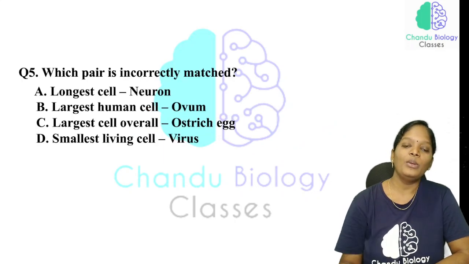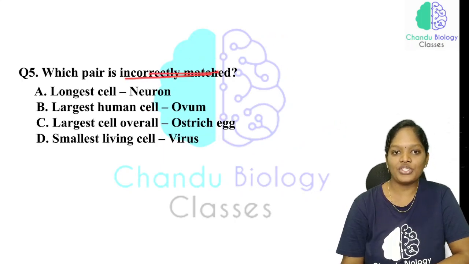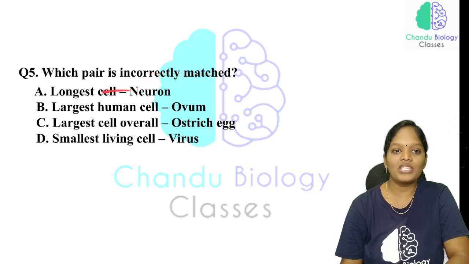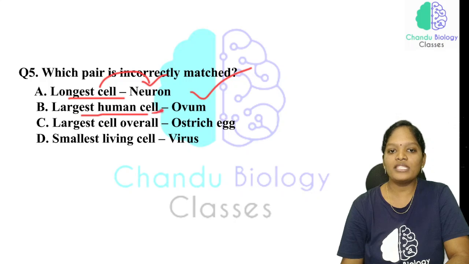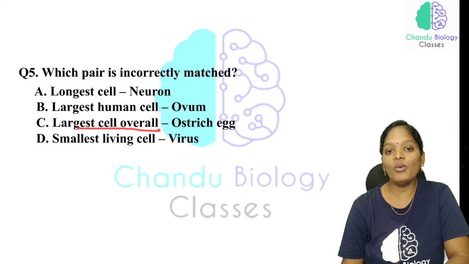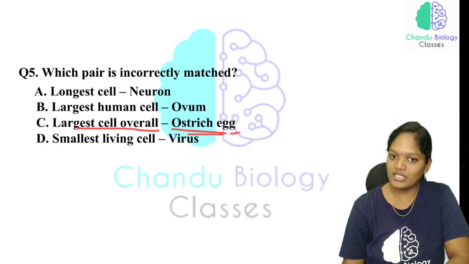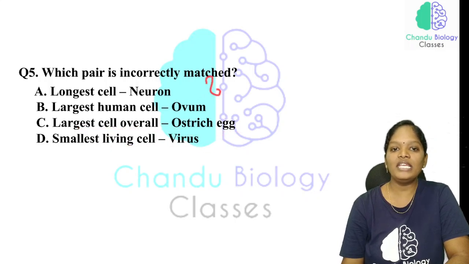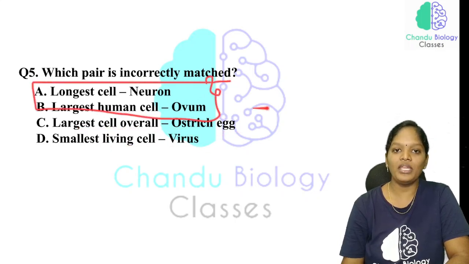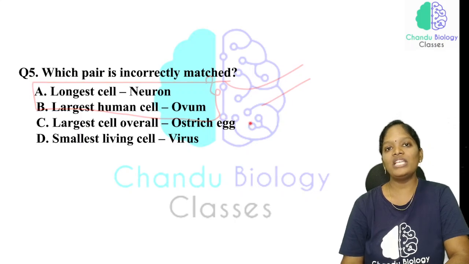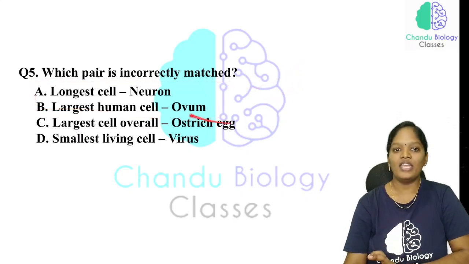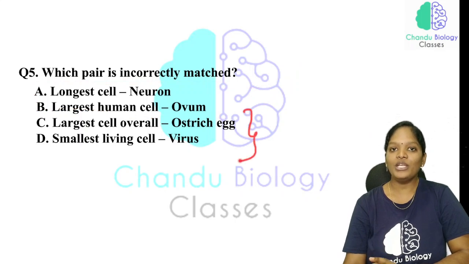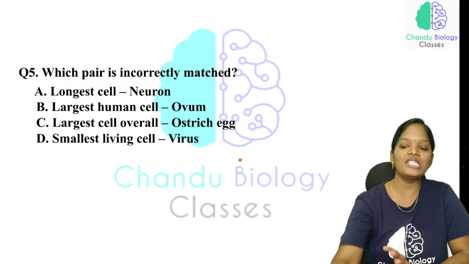Now, which pair is incorrectly matched? The longest cell is the neuron; this is a right match. The largest human cell is the ovum; again a right match. The largest cell overall is the ostrich egg, and the smallest living cell is the virus. We know the first two statements are correct. Which is incorrectly matched? We can always eliminate two options very easily. To eliminate the remaining two options, we have to study. This is the main important thing.